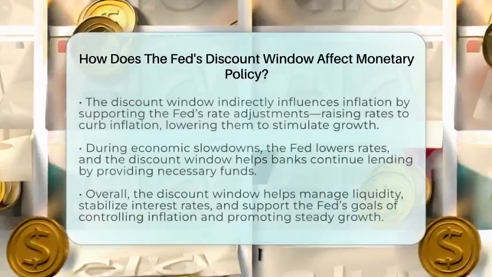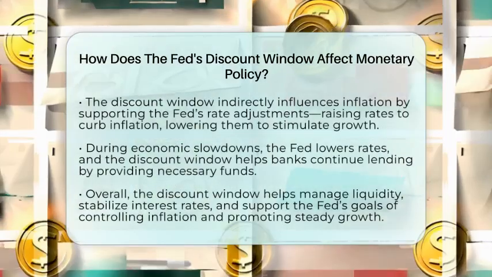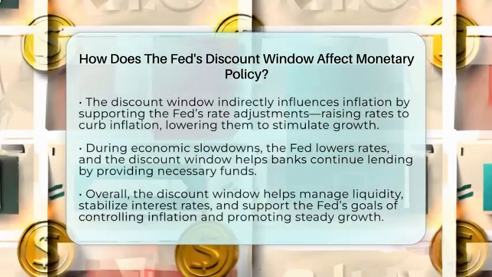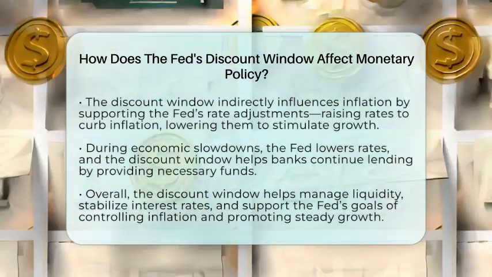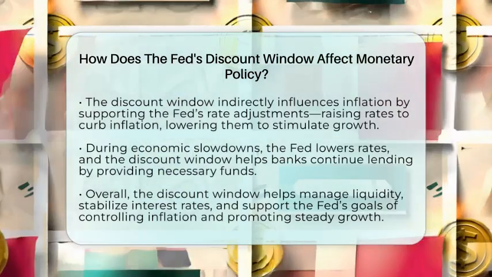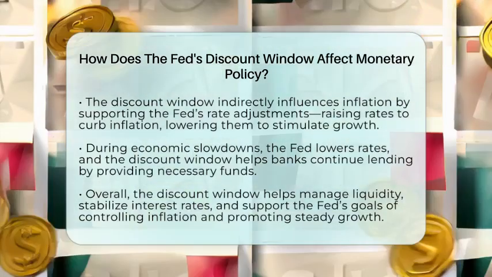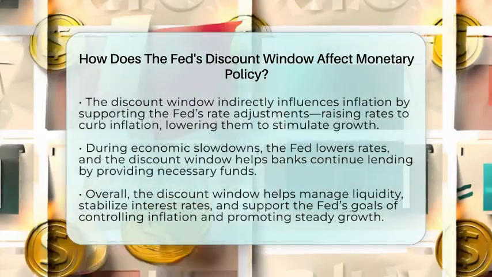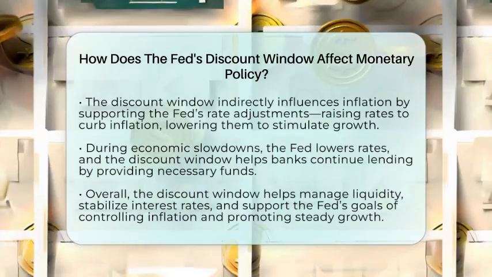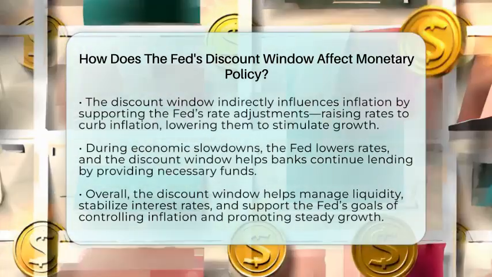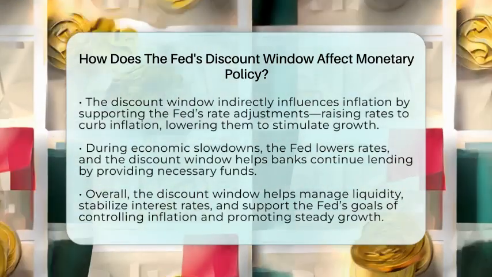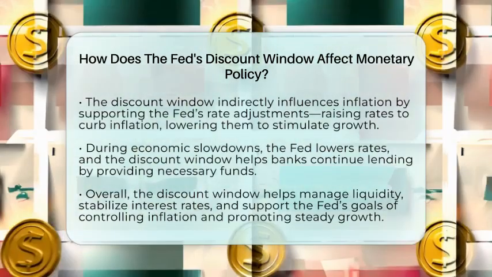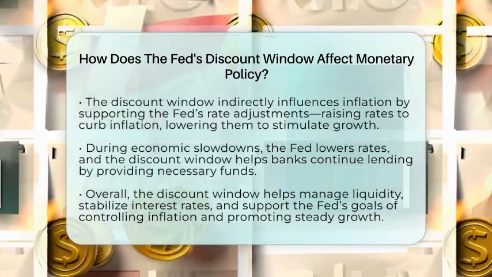During economic slowdowns, the Fed lowers rates to encourage borrowing and spending. The discount window then acts as a safety valve, giving banks access to funds so they can keep lending. In the end, the discount window helps the Federal Reserve manage liquidity and interest rates. It keeps the banking system stable, supports the Fed's goal of controlling inflation, and helps promote steady economic growth.